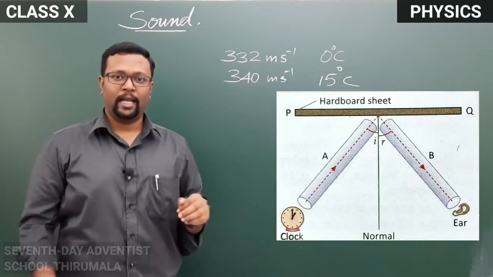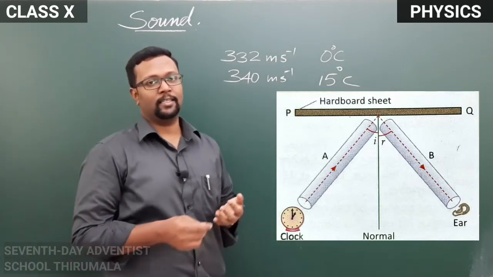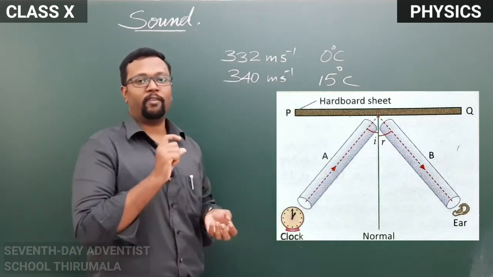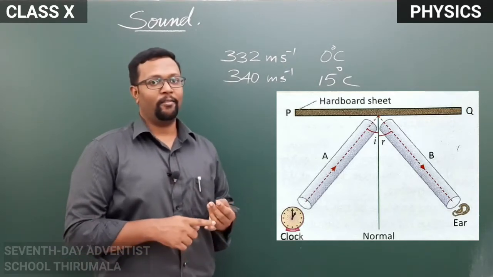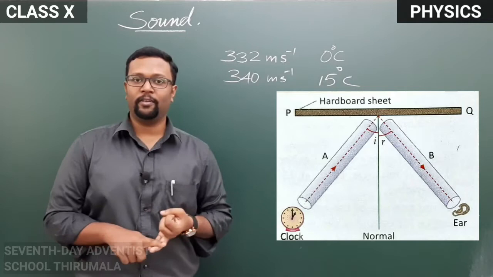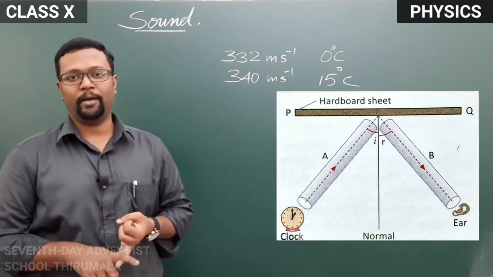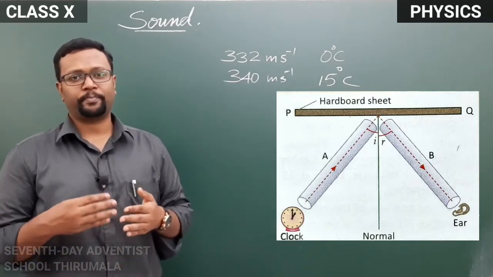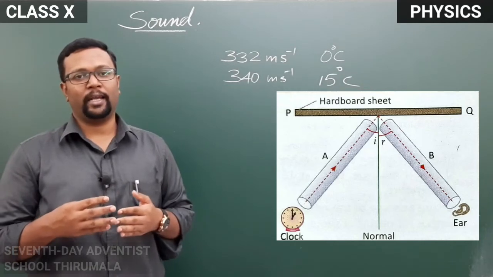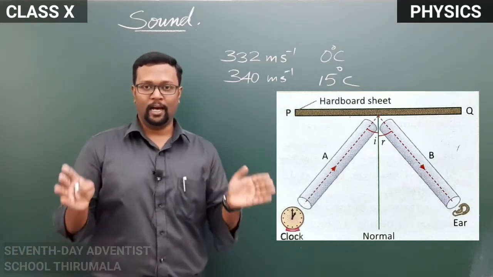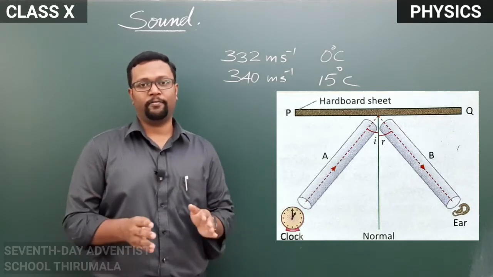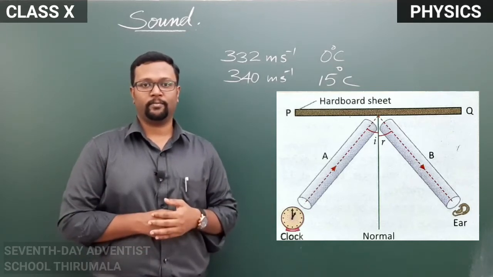It obeys the laws of reflection, that is, the incident sound wave, the reflected sound wave and the normal all lie on the same plane. The angle of incidence will be equal to angle of reflection. These laws are obeyed by sound waves. But sound does not need a mirror for reflection. It just needs a large, hard surface for proper reflection.